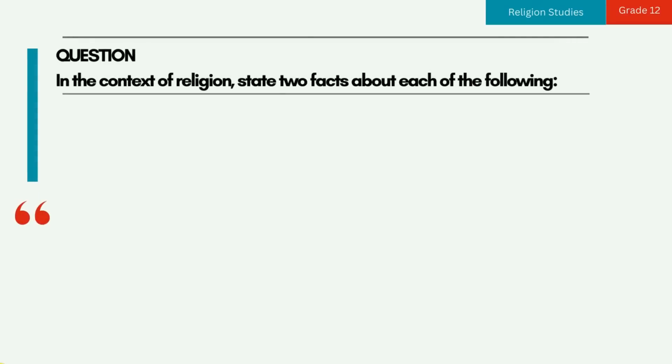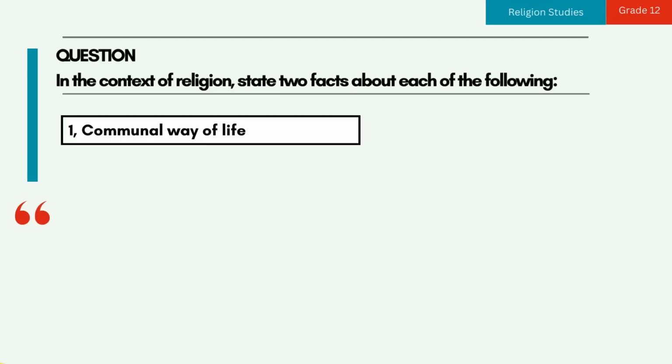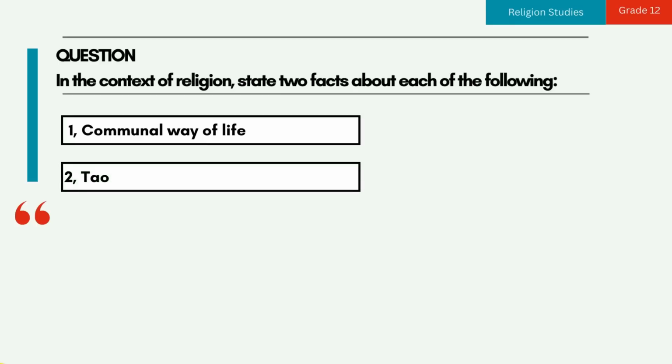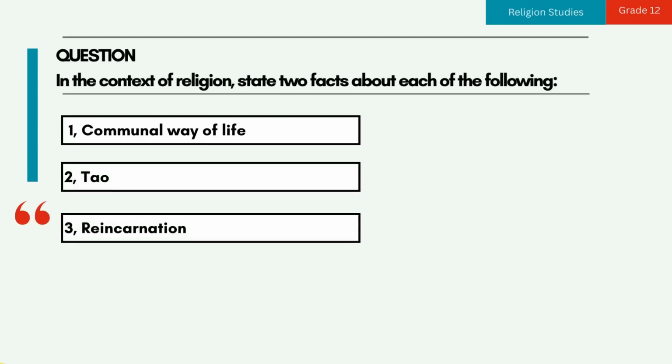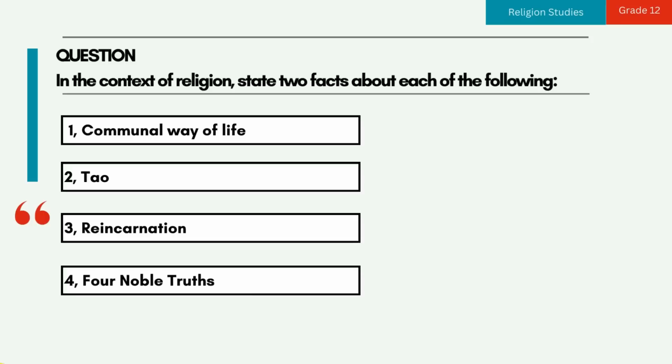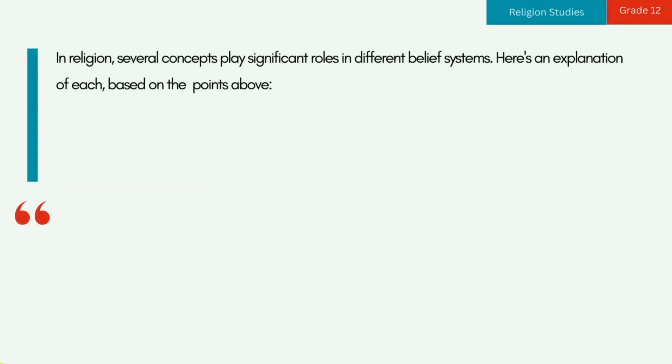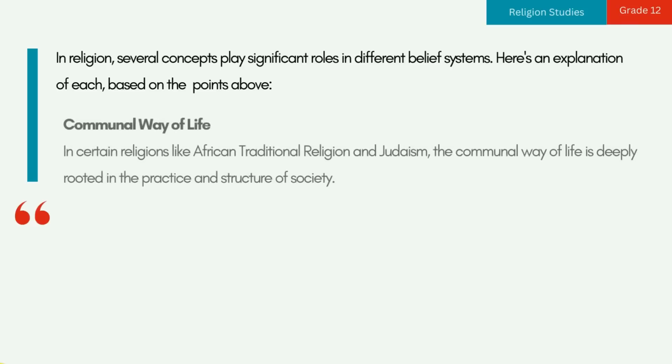Question. In the context of religion, state 2 facts about each of the following. 1. Communal way of life. 2. Tao. 3. Reincarnation. 4. Four Noble Truths. In religion, several concepts play significant roles in different belief systems. Here's an explanation of each, based on the points above.